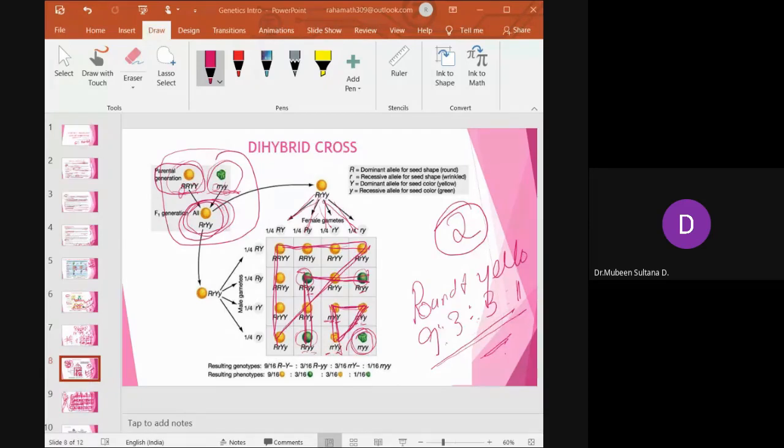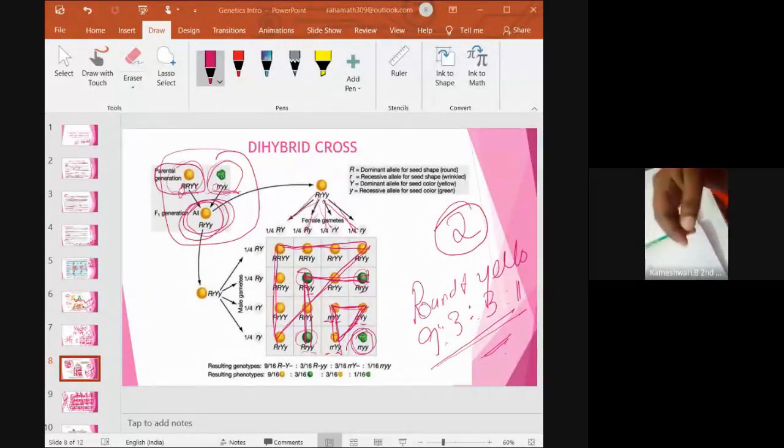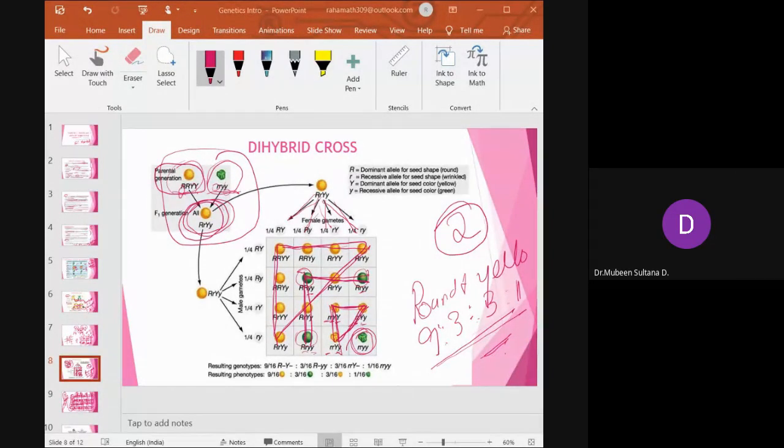Ma'am, can you see my book? Asfia, I can see your paper. Kameshwari, Yasmin, I have seen. Gayatri, I am able to see. Sri Lekha, I am able to see.